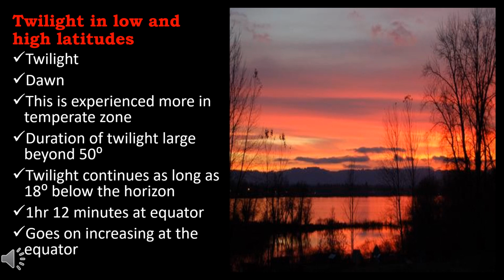This is because the period during which the refracted light is received at the equator is short, as the sun rises and sets in a vertical path there. On the other hand, in temperate latitudes, the period of refracted light is longer, as the sun rises and sets in an oblique path. It is much longer at the poles. That is why the winter darkness there is only twilight.